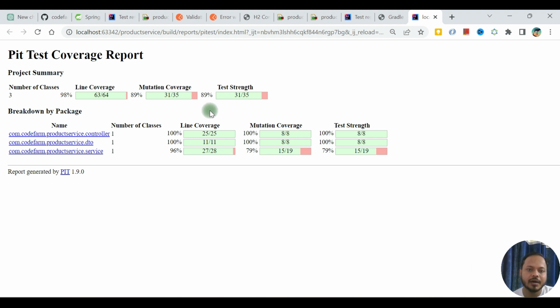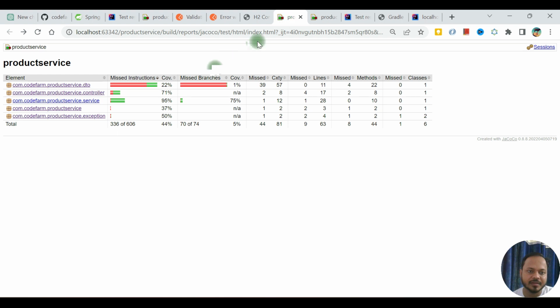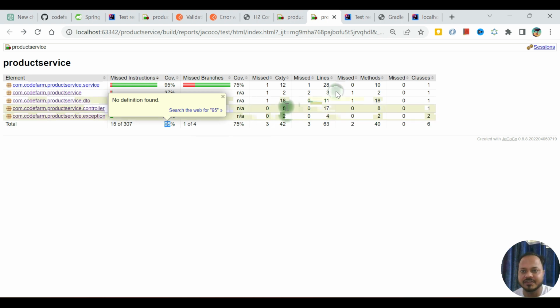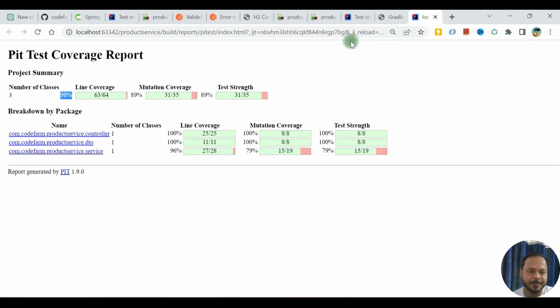Okay, so line coverage, the initial coverage is 98%, which is the same as this. Not this one. This one is almost 95%, a few numbers difference, but it is fine. 98%, and mutation coverage is 89%. So there is a difference of 9%.